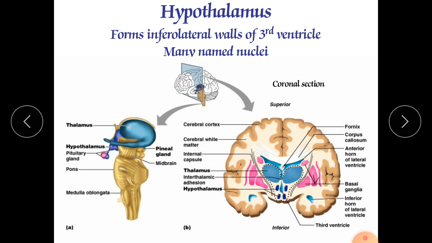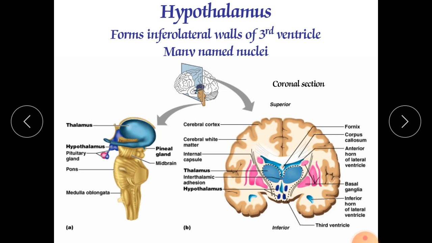Now second is called tuberal regions. Tuberal regions are the widest part of the hypothalamus. It contains the dorsomedial nucleus, ventromedial nucleus and arcuate nucleus, plus the stalk-like infundibulum which connects the pituitary gland to the hypothalamus.